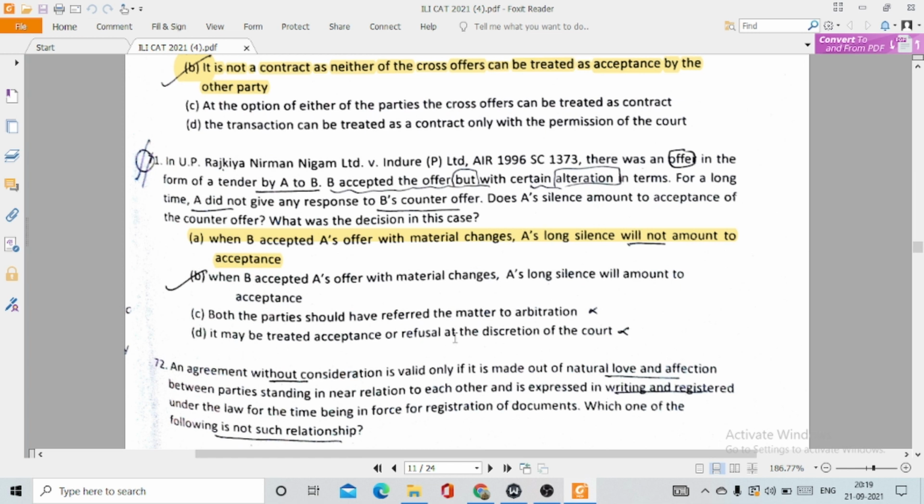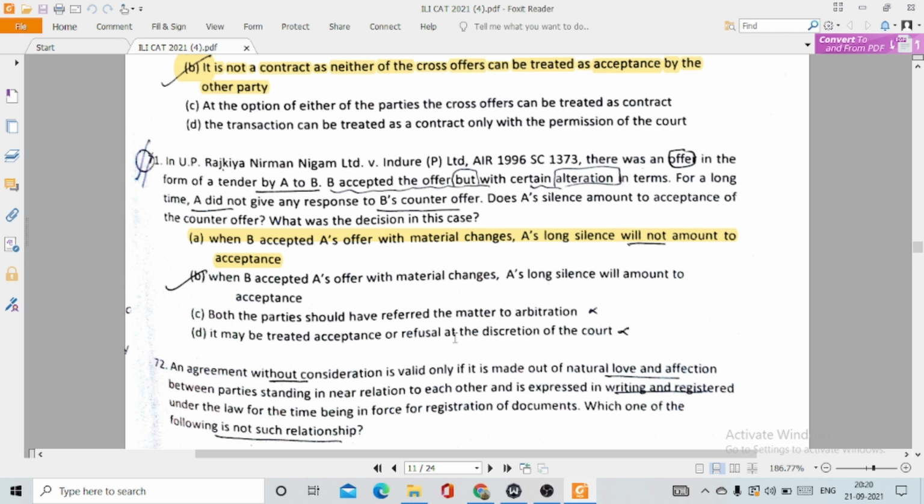71. In UP Rajkiya Nirman Nigam Limited versus Indure Private Limited, there was an offer in the form of a tender by A to B. B accepted the offer but with certain alterations in terms. For a long time, A did not give any response to B's counter offer. Does A's silence amount to acceptance of the counter offer? What was the decision in this case?